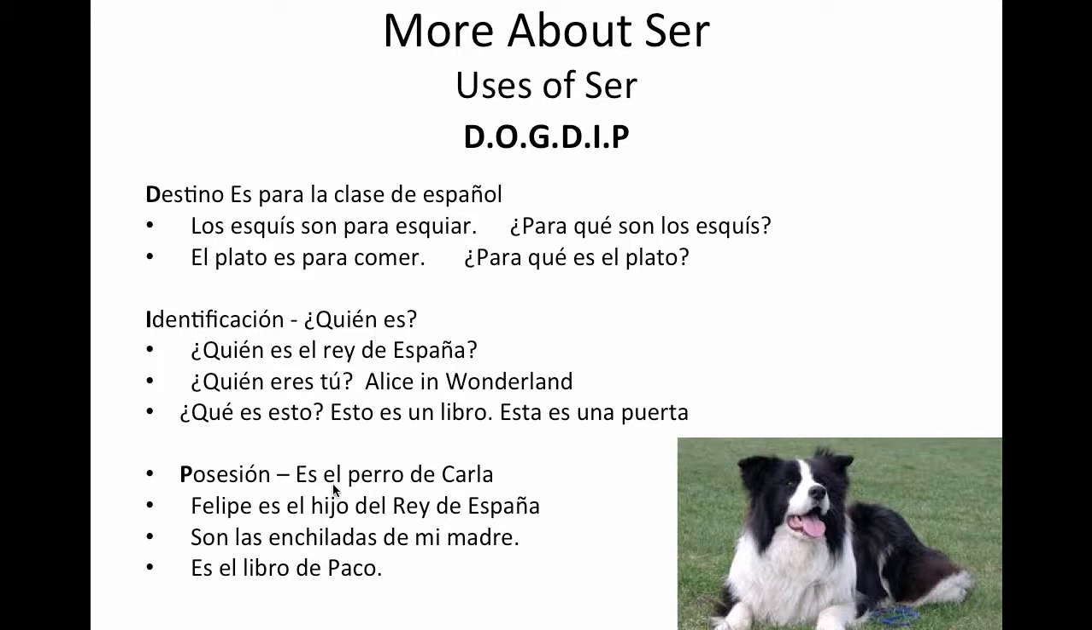Possession. Es el perro de Carla. Felipe es el hijo del rey de España. Es el libro de Paco. Okay? So we're showing possession here, using the verb ser. So remember, D.O.G.D.I.P. for uses of ser.